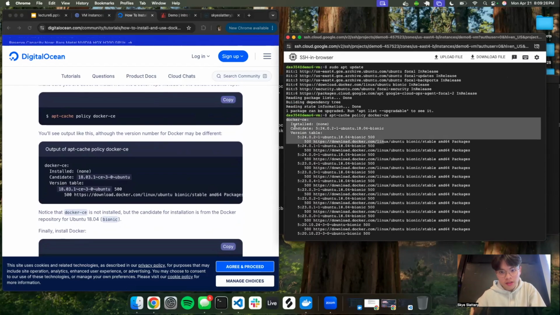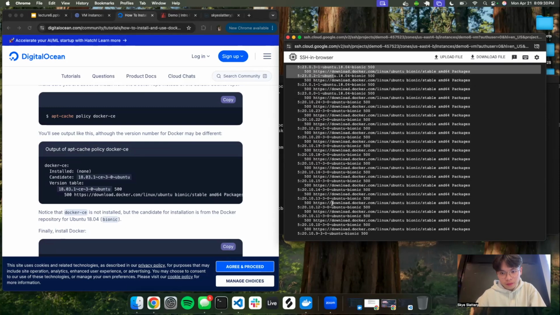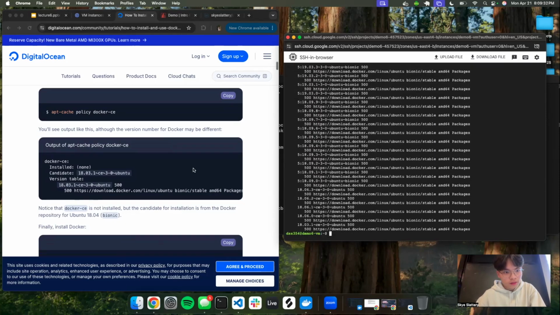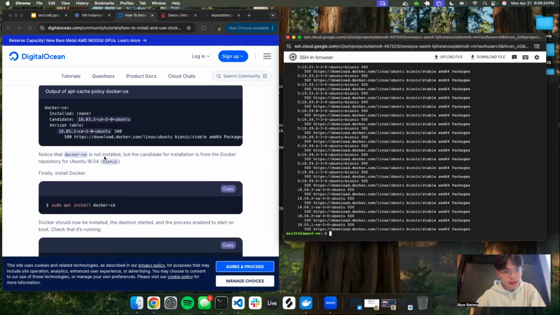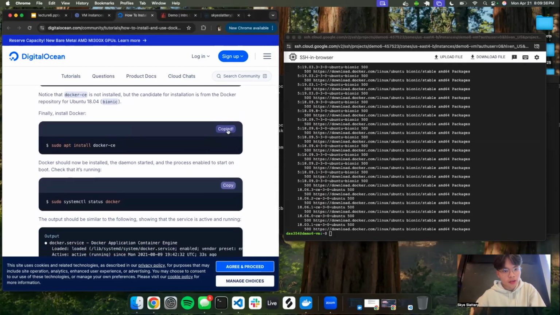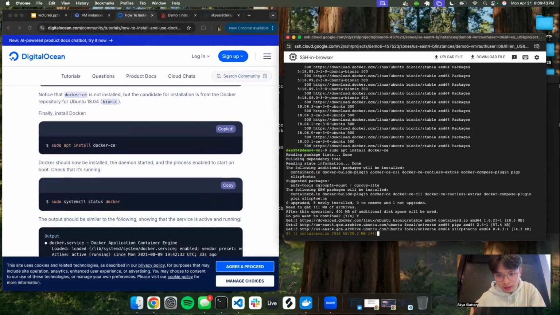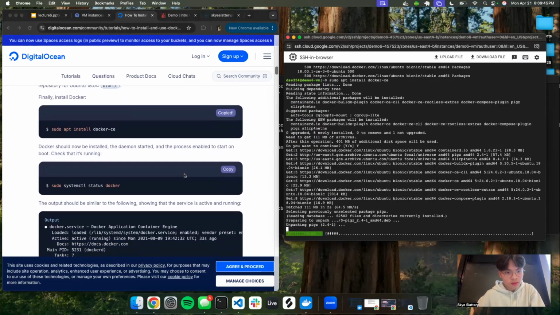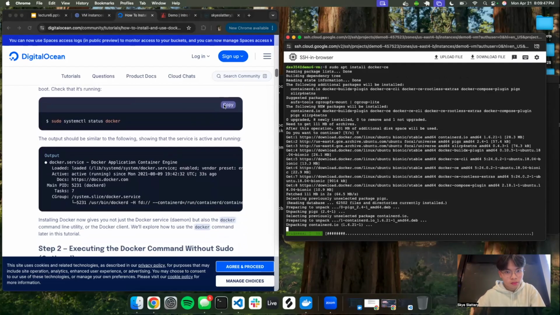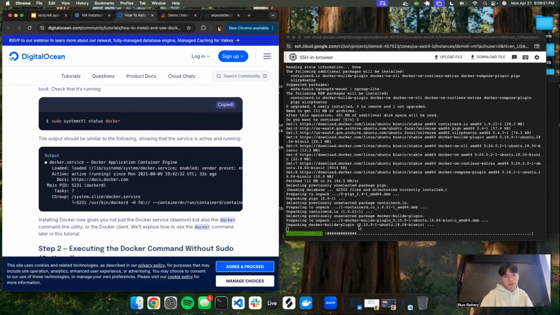You see Docker CE is installed, and you can see the version table here. It should look like this on the website. And then finally you want to install Docker itself. So you copy this, install that, and enter Y to continue. It's downloading. We just wait.